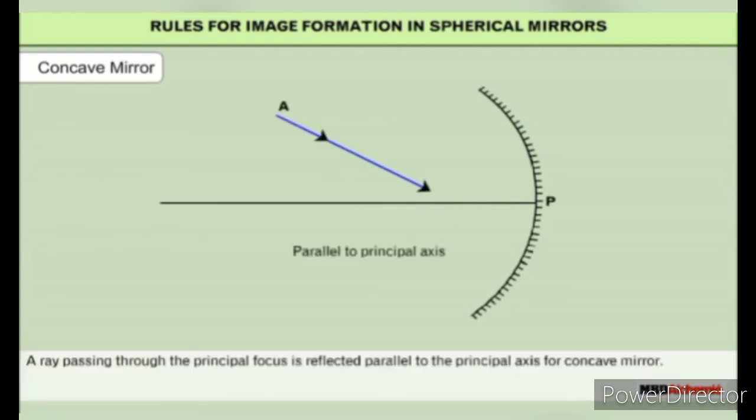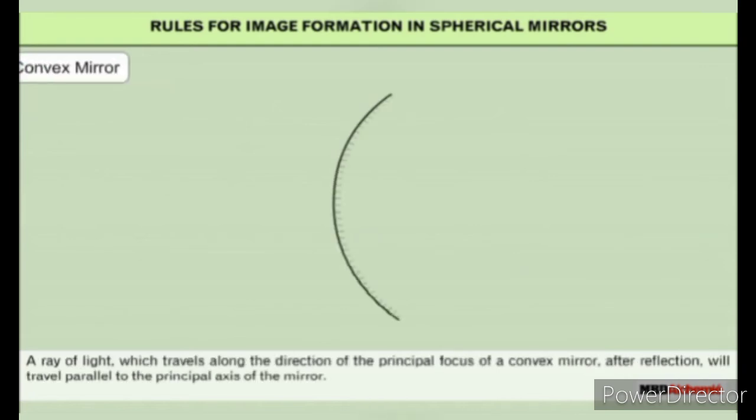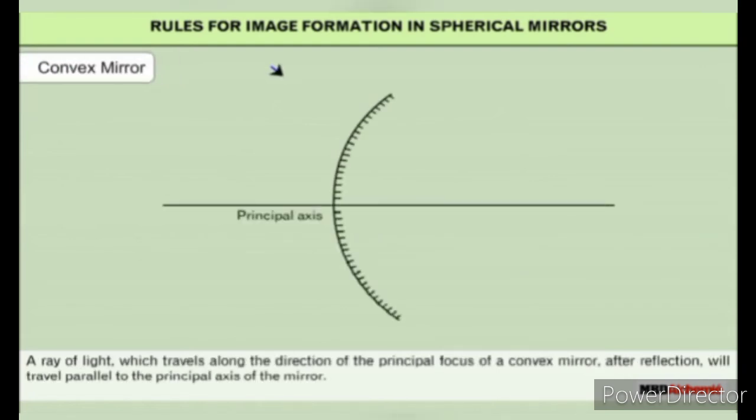A ray passing through the principal focus is reflected parallel to the principal axis for a concave mirror. A ray of light which travels along the direction of the principal focus of a convex mirror will, after reflection, travel parallel to the principal axis of the mirror.